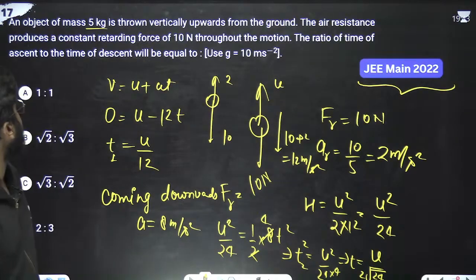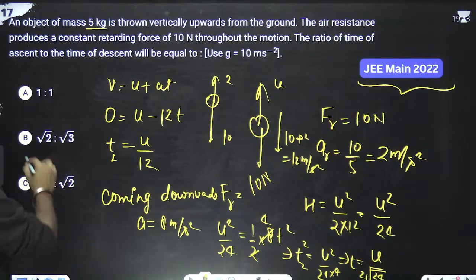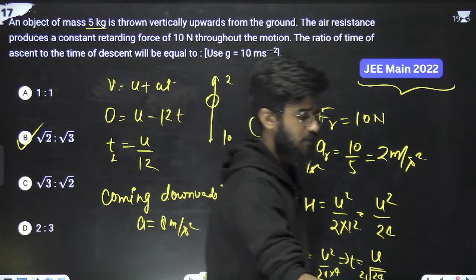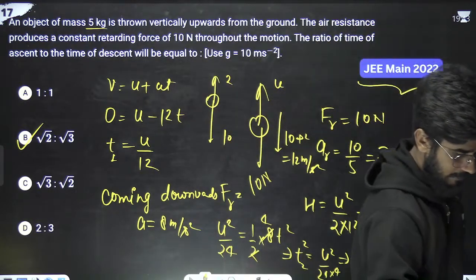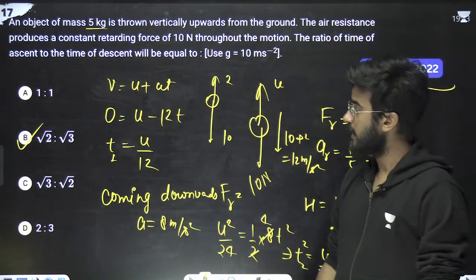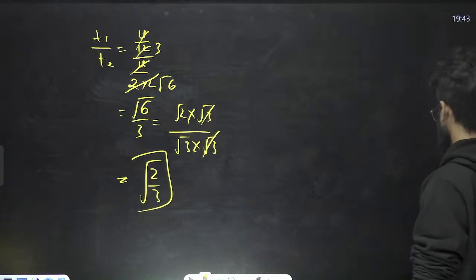For time of ascent to time of descent, root 2 by 3 is the right answer for this particular question. Done? Okay, B option, very good. B option is correct. Next question.